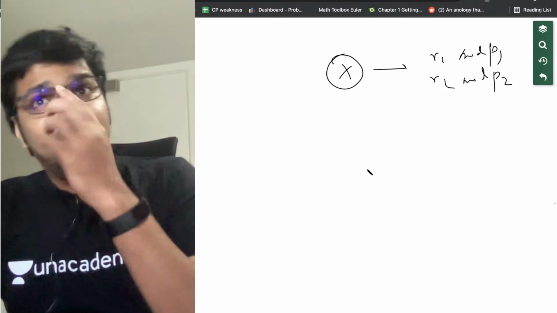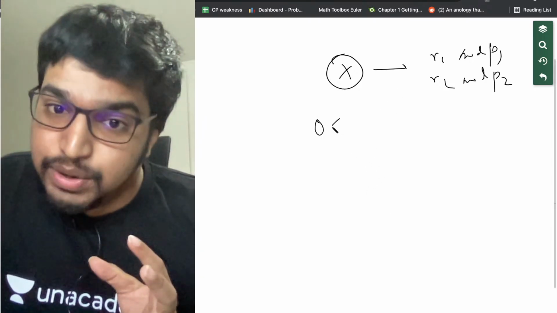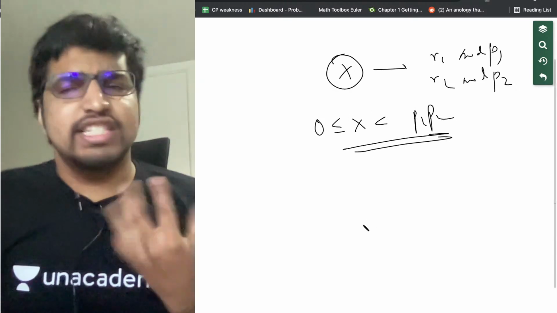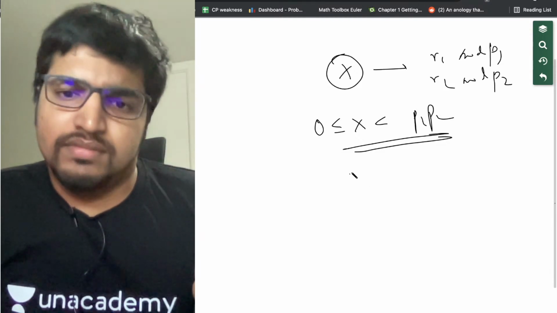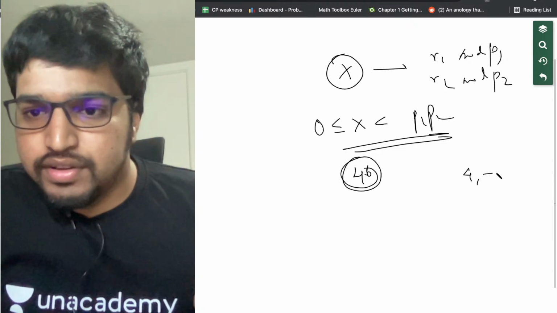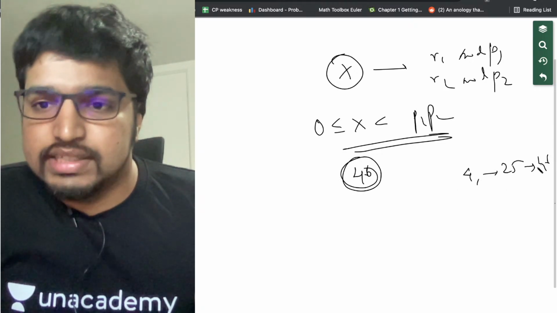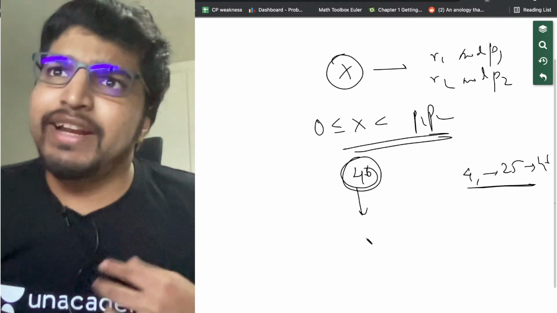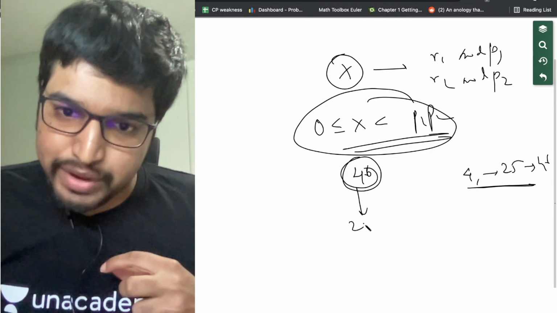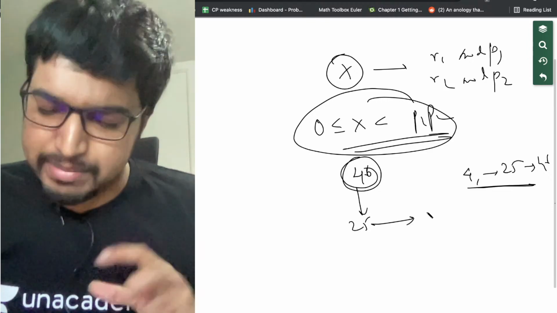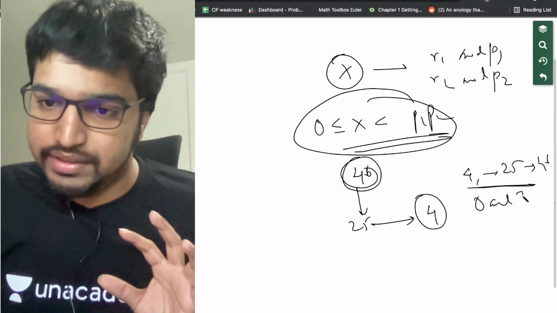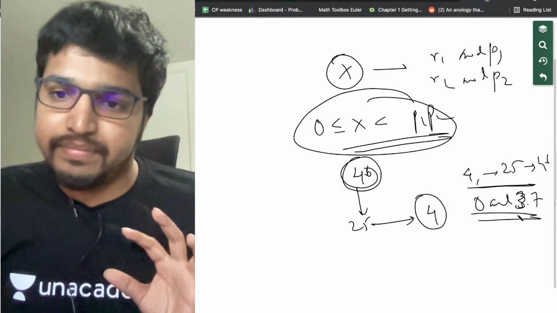But what I'm saying is there will always exist one x which is between 0 and p1 into p2. Why? Because say we find an x which is greater than p1 into p2. For example, let's say 46. We found 46 that time, right? 4, 25, 46. We can subtract 21 from this repeatedly until it's below p1 into p2. You subtract 21 from this and you get 25. Subtract 21 again and we get 4, which is between 0 and 3 into 7. Got it?